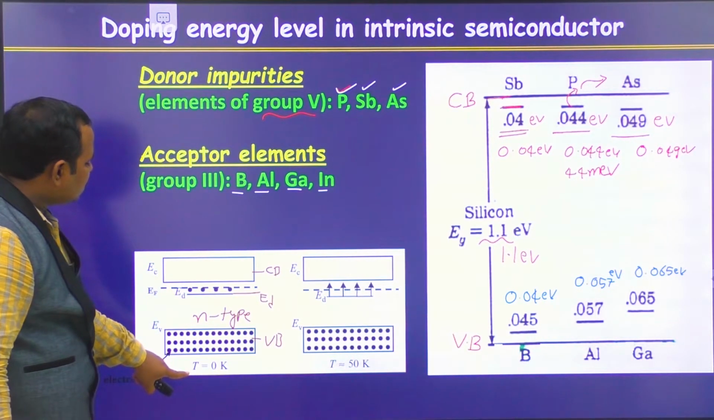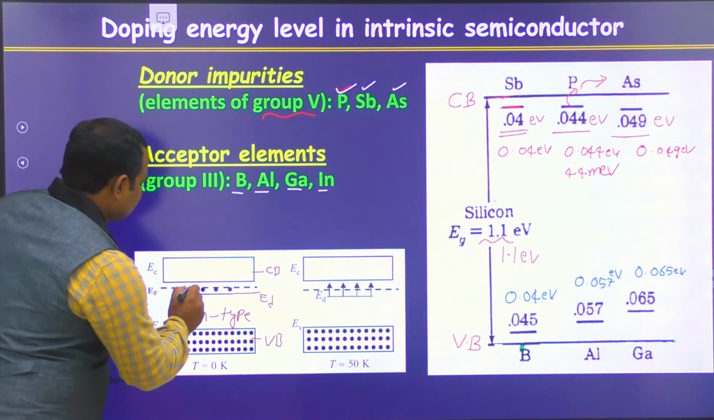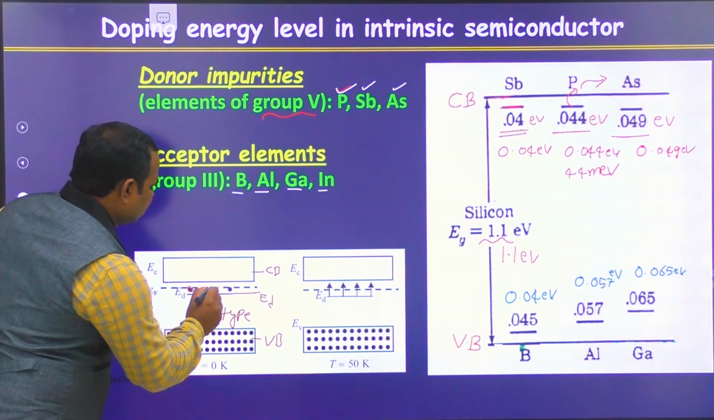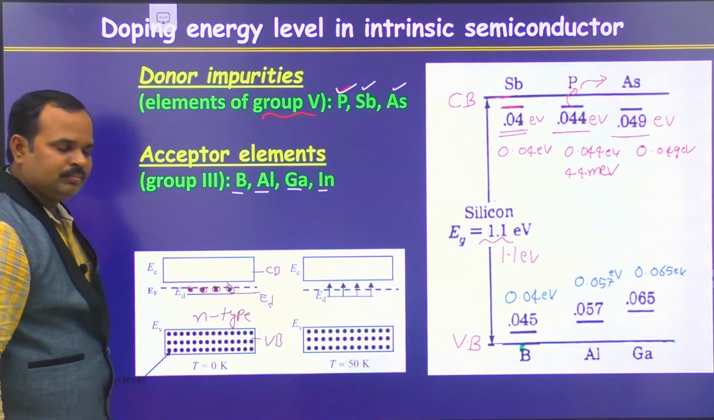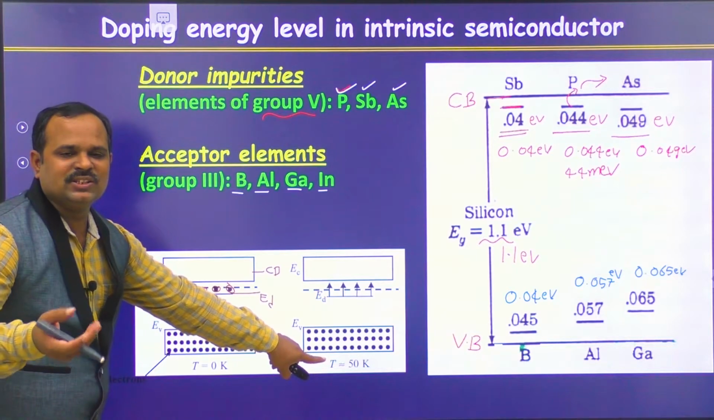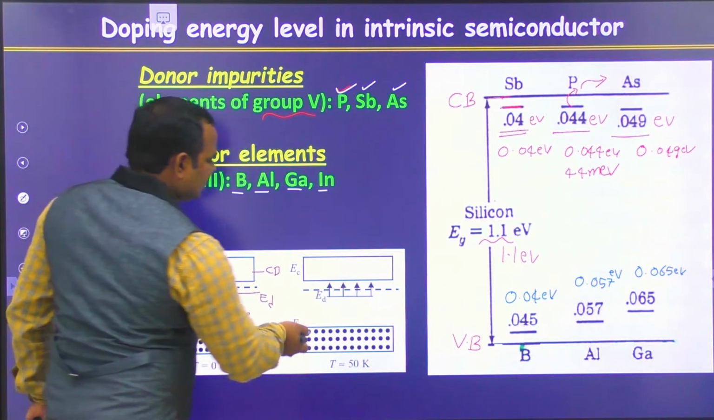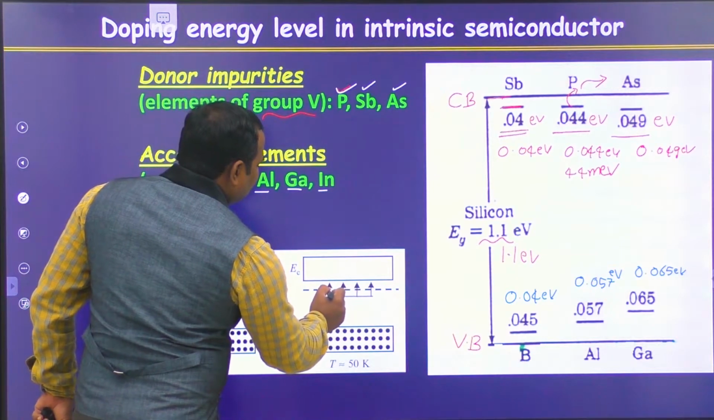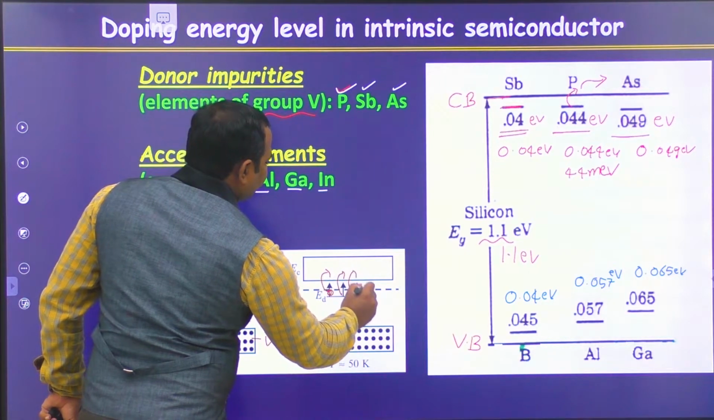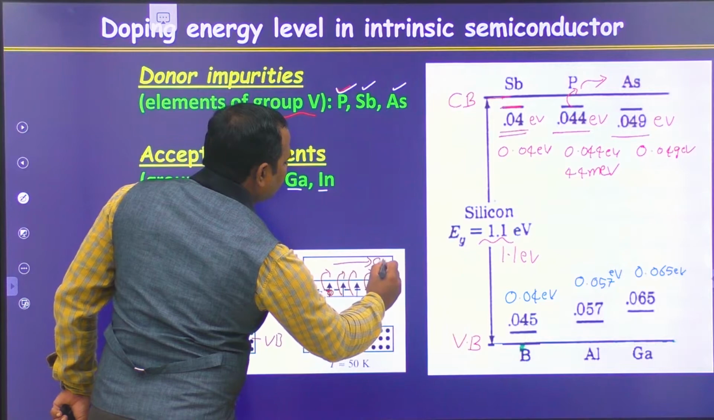Now, at T equal to 0 Kelvin, all the electrons lie in the donor energy level. Now, when you raise the temperature a little bit of this material, what happens? The electrons in the donor level will get ionized and go to the conduction band. Now, all these electrons will participate in conduction.